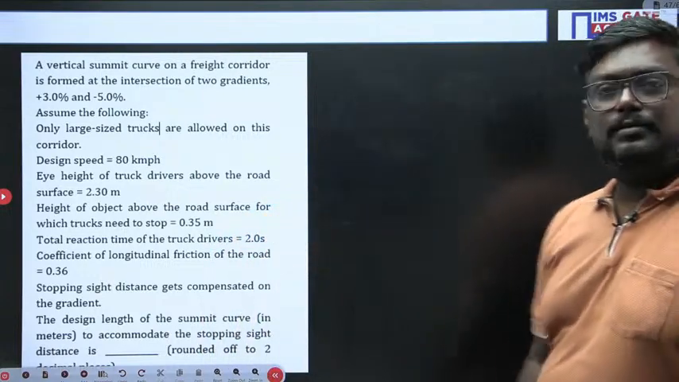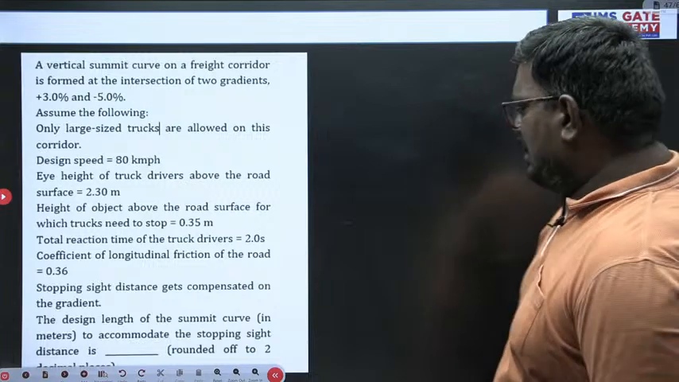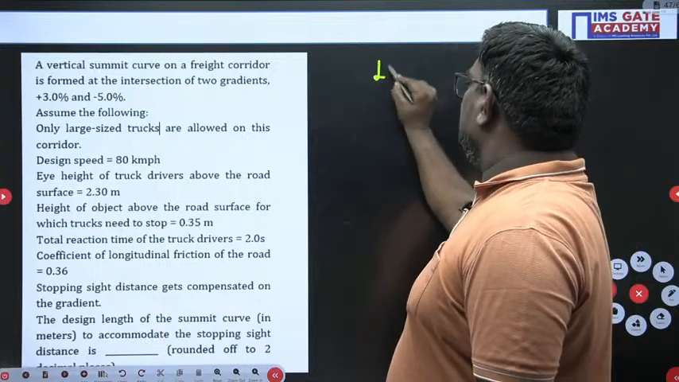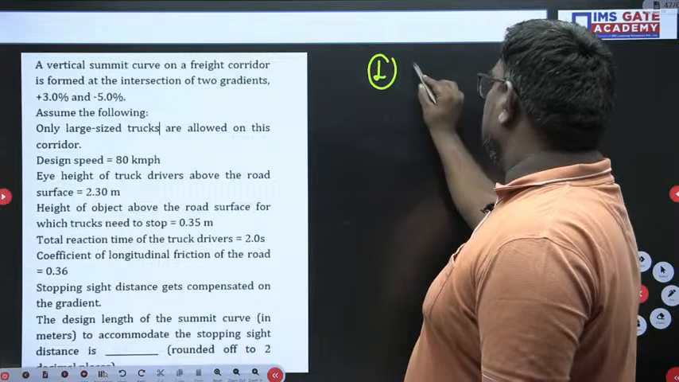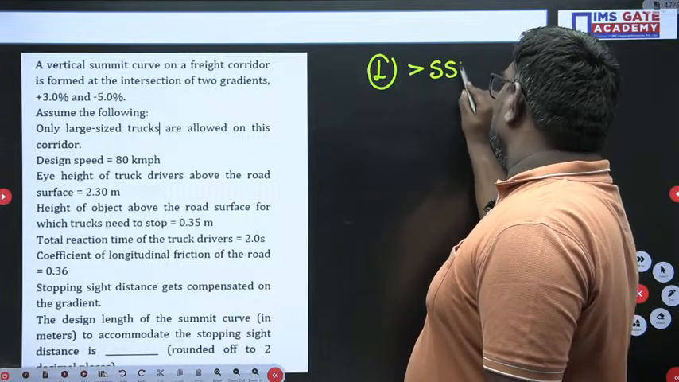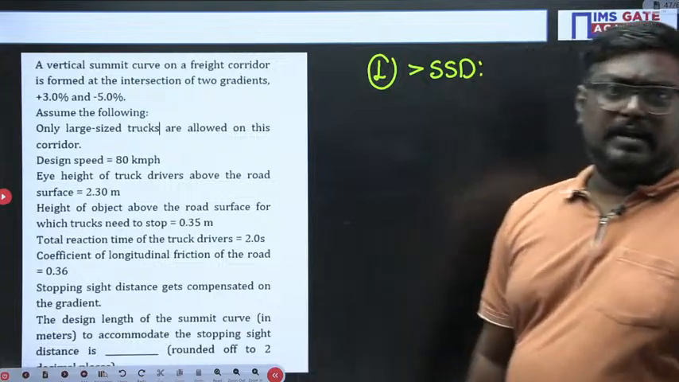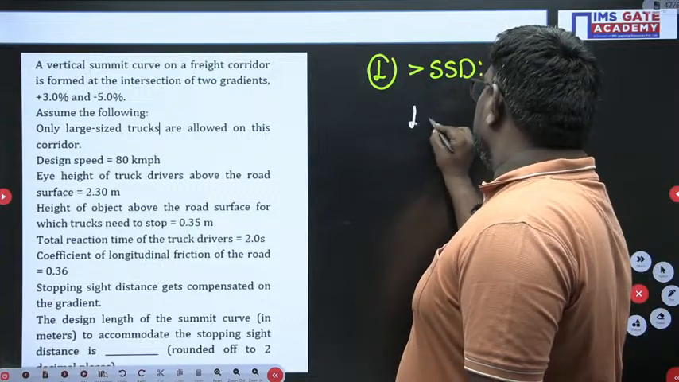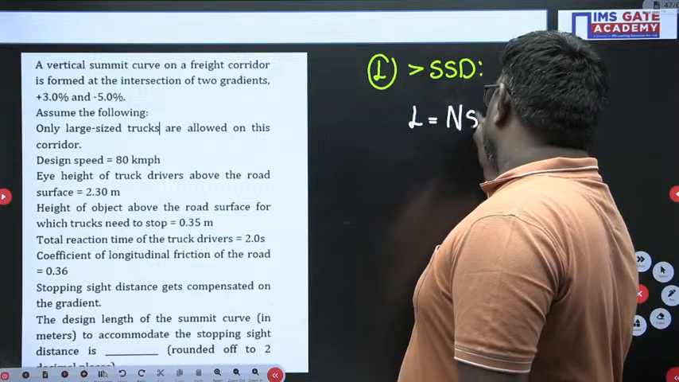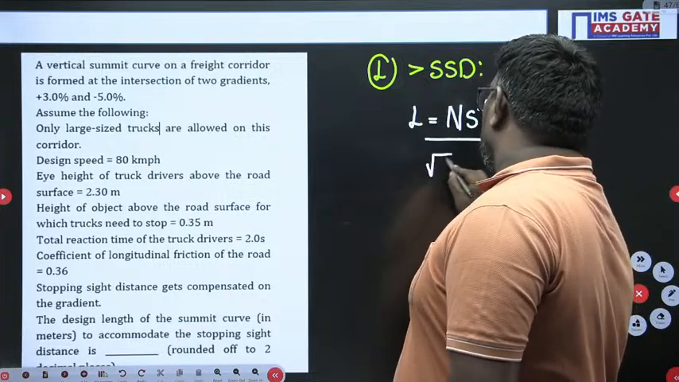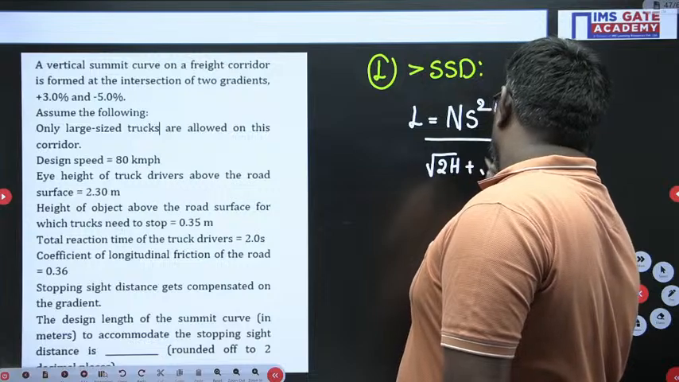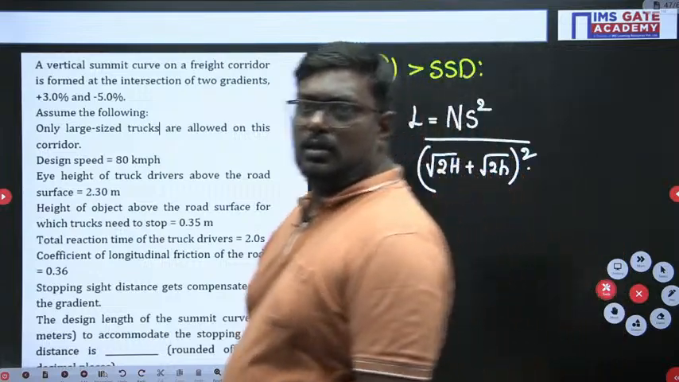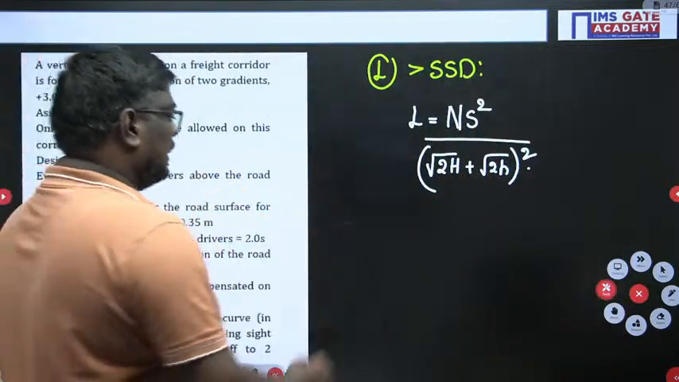Very good, sir. Here, see students, they are asking what is the length of the summit curve. First, let me tell you the length of summit curve. If L is greater than SSD, we have to assume, sir, there are two formulas. When L is greater than stopping sight distance, the length of the summit curve is given by the formula N S square upon (root 2H plus root 2 small h) whole square. Okay, sir. Here what actually is N?